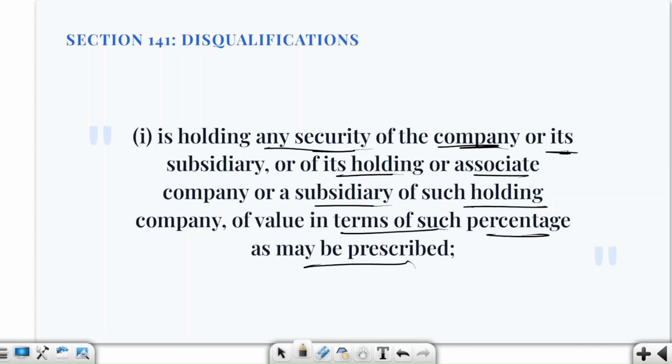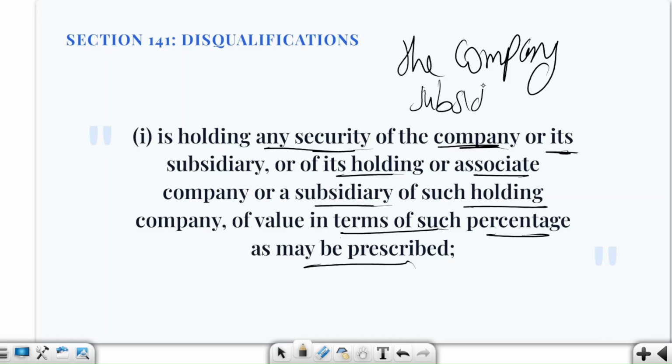Meaning suppose the auditor, his relative, a partner holds shares or securities in the company, also the subsidiary, holding company, associate company, subsidiary of the holding company, beyond the prescribed limit, then the person is